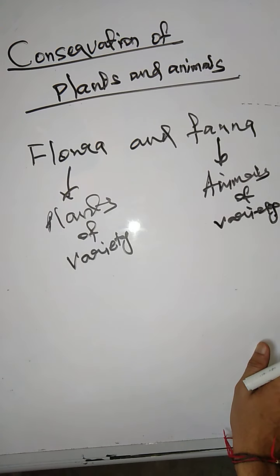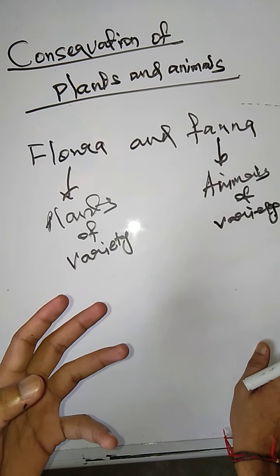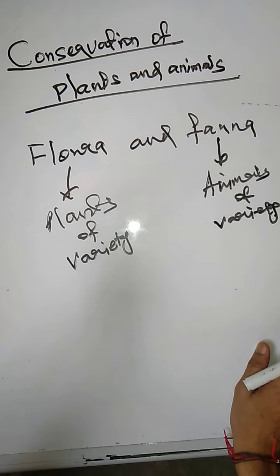There are many examples of plants: neem plants, teak plants, mango plants, tamarind plants, banyan tree. Many plants are there, many birds, trees and reptiles, and wild animals are there.